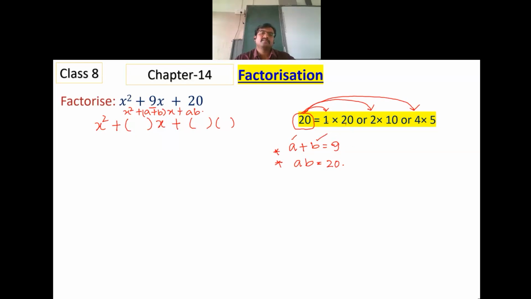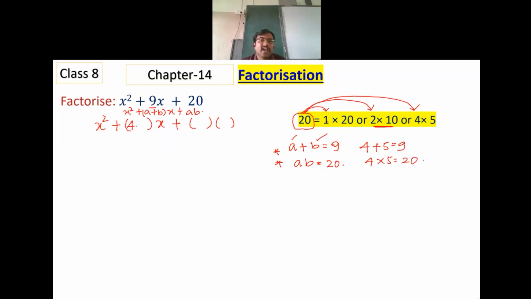If I consider 1 and 20, 1 plus 20 is 21, and 1 into 20 is 20. Only one of the conditions will be satisfied. If I consider 2 into 10, 2 plus 10 is 12, 2 into 10 is 20. Only the product will remain the same and the sum will be different. If I consider 4 and 5, 4 plus 5 is 9, and 4 into 5 is 20.